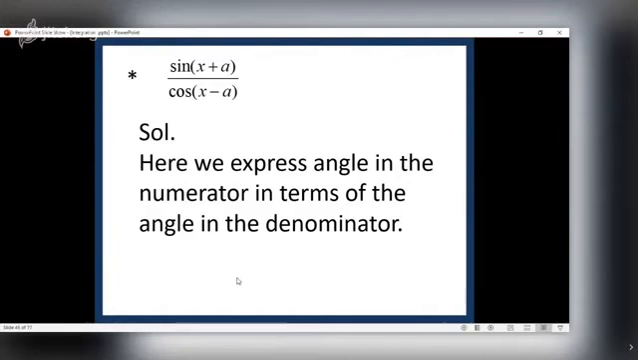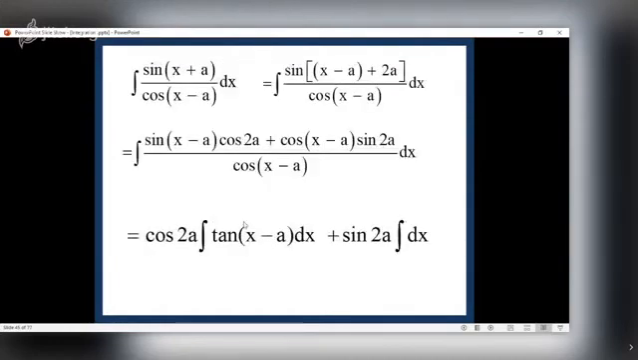Different form is allowed. See, the numerator is sine of x plus a. I have written it as sine of, in bracket, x minus a plus 2a. So I have written the same angle x plus a but in a different form, so that the angle in the denominator, x minus a, is repeated in the numerator. Now what is sine of alpha plus beta? Sine alpha cos beta plus cos alpha sine beta. Now split the numerator.